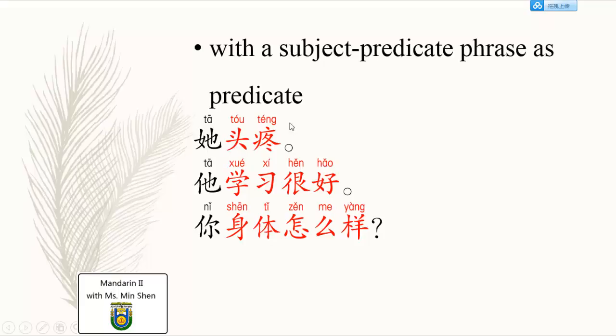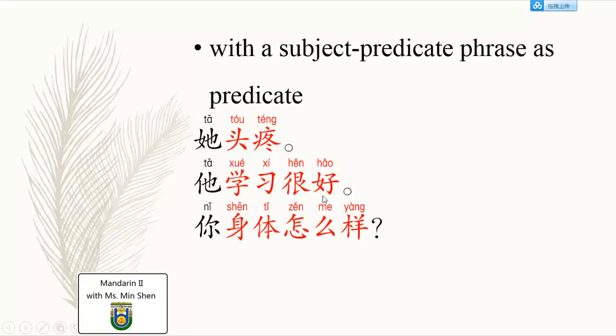So a subject-predicate phrase as the predicate. Head is painful, but this sentence is about her. 她头疼. In that case, you don't have to say 她的头疼. You don't need to change the head and 她 into 她的头. 头疼, use the whole sentence to modify which person.